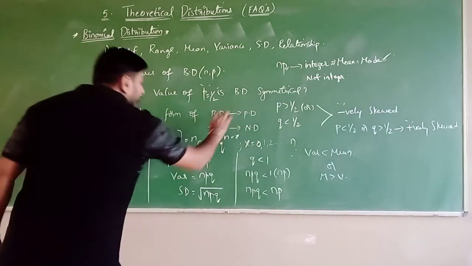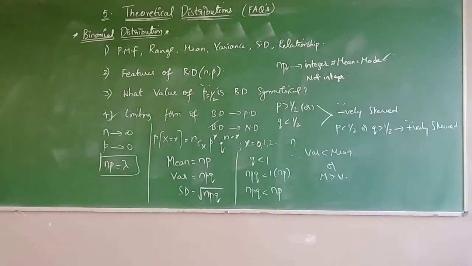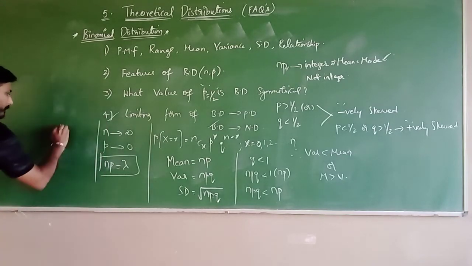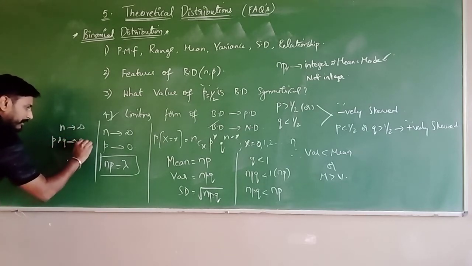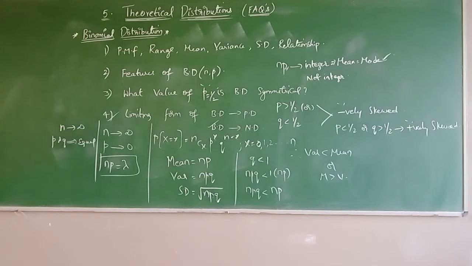Now, binomial distribution tends to normal distribution. When? If n is large, and P and Q are almost equal, but they are not exactly equal. Then we can say that binomial distribution tends to normal distribution. Clear? So these are all the properties of binomial distribution. These are the most frequently asked questions from the binomial distribution concept.